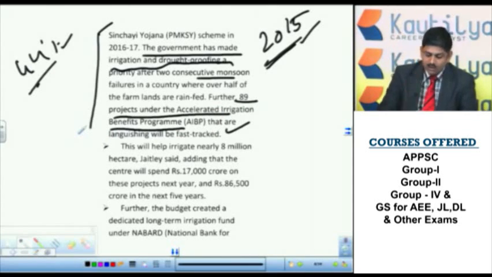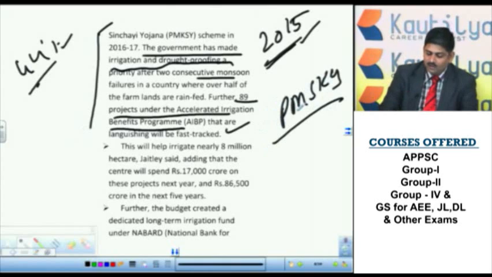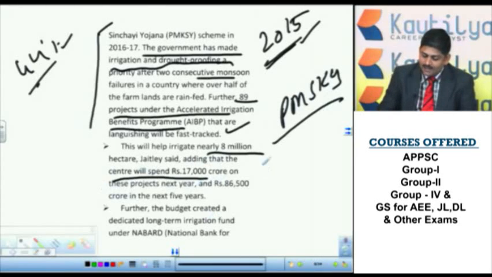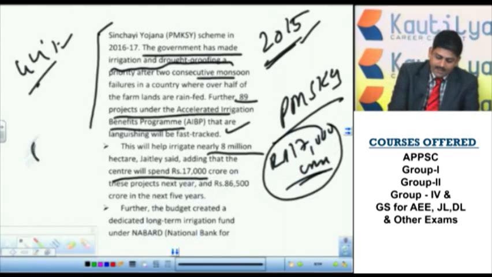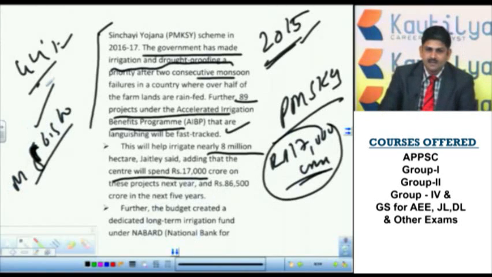Next, in what way does this PMKSY help? This will help nearly 18 million, as I said, 8 million hectares. The amount that will be spent under this one is rupees 17,000 crore. So on these projects, not next year, it is for this year. In the coming 5 years, 86,500 crores will be spent. In this present financial year, it is rupees 17,000 crore.